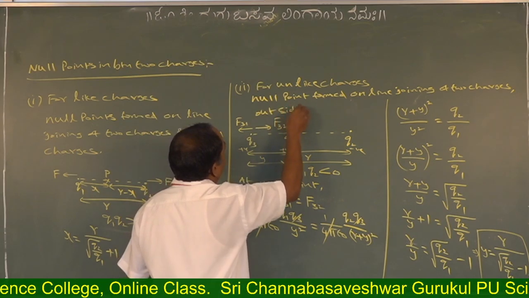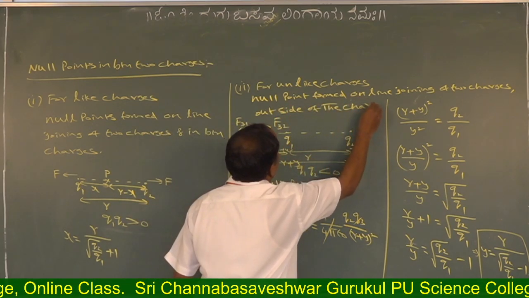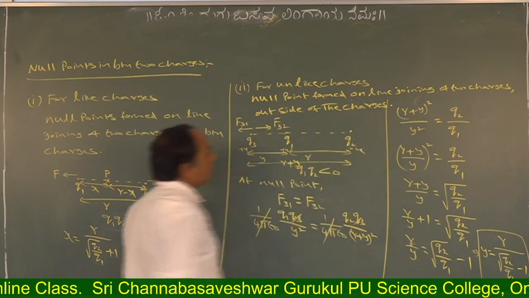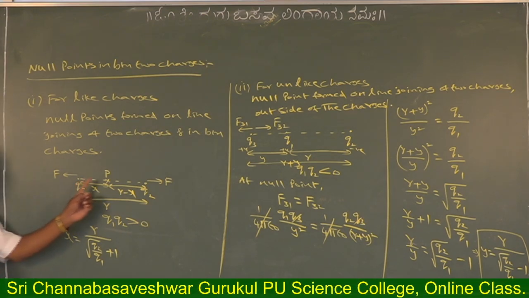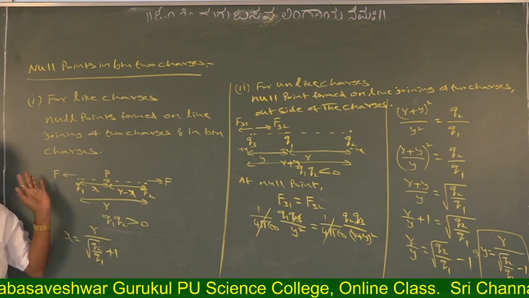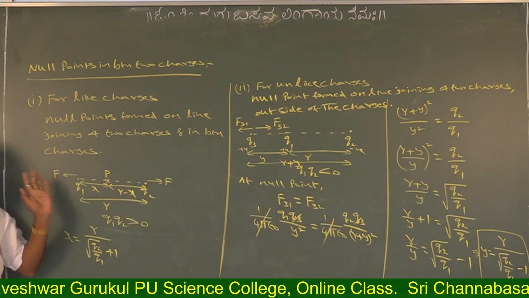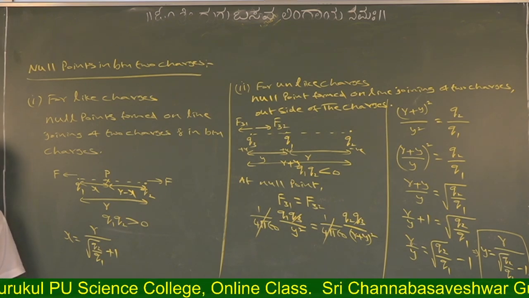In either case the null points are formed on the line joining only, but in the first case in between the charges, and in the second case outside of the charges. This is about the null points between charges.